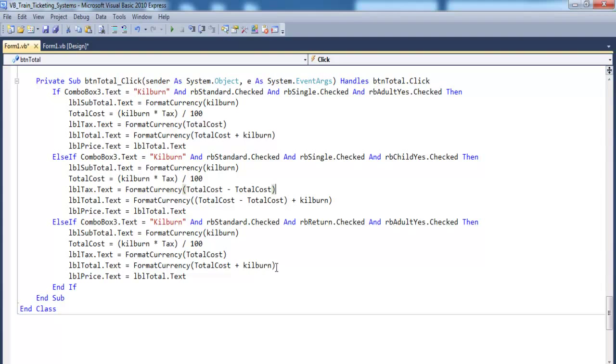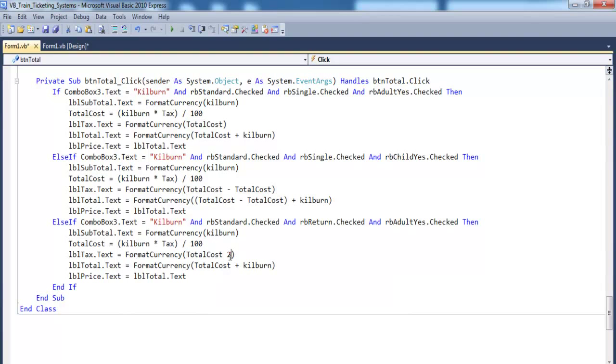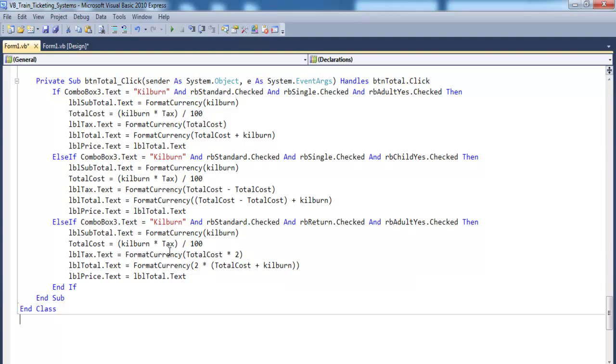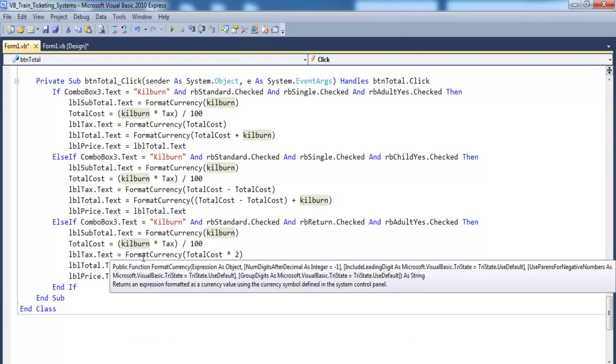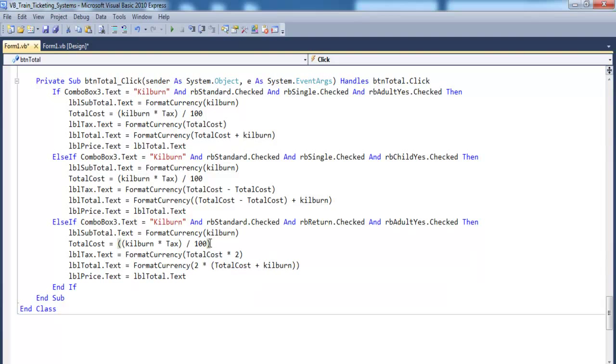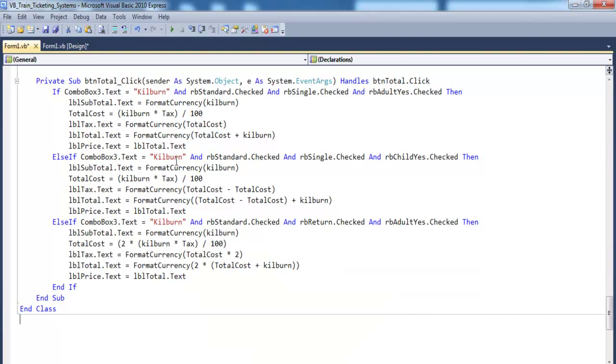We can always multiply this by 2, the tax by 2 as well. Yeah, let's multiply everything by 2, this by 2, and this, multiply this by 2, that's 2 there. Now whatever we get here, let's multiply that by 2 as well and see what will happen. Okay, let's try this out. That's a return trip, an adult.